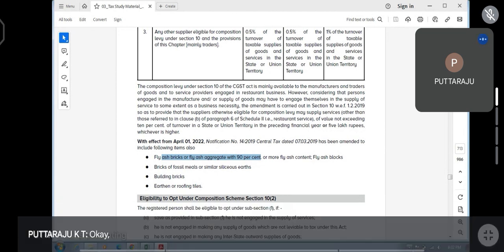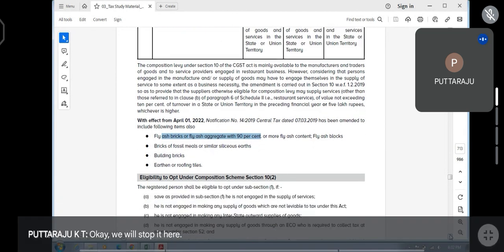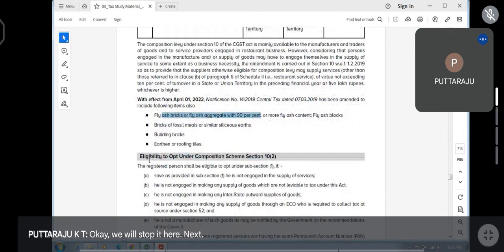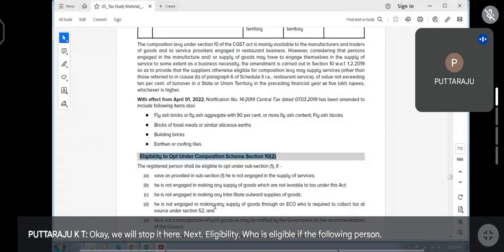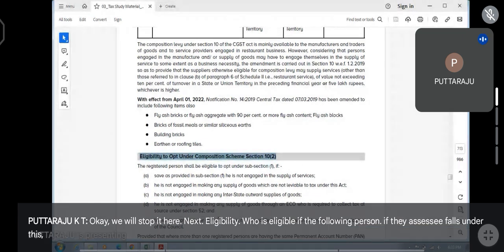Okay. We will stop it here. Next, eligibility. Who is eligible? If the assessee falls under the following categories, he is not eligible. Other than this, they are eligible. Okay.